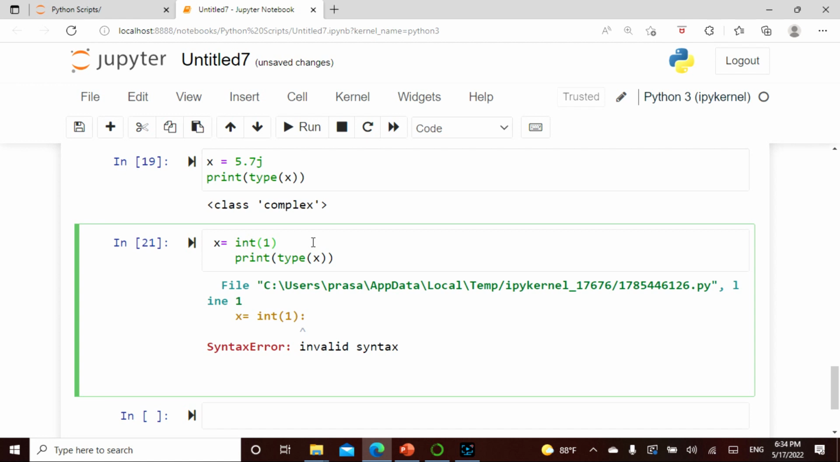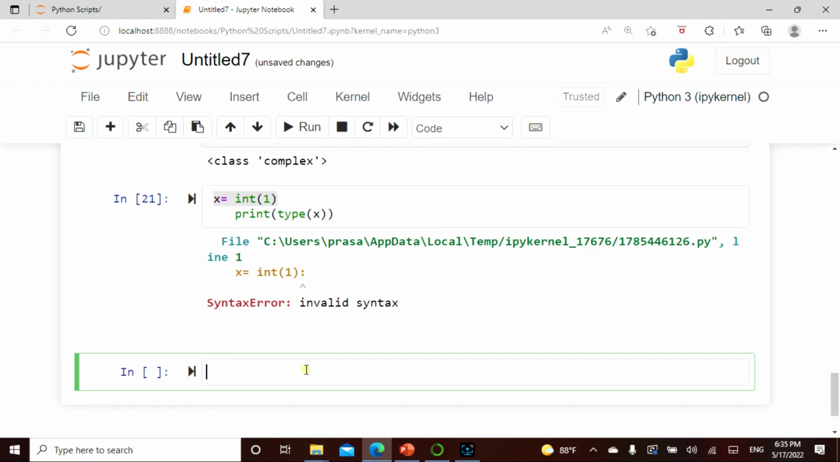Before I move on, I want to show you a few other things here. When I say x is equal to int of 1, and when I say x equals float of 1, this will actually be 1.0. Okay, x will be 1.0. Let me show you something.